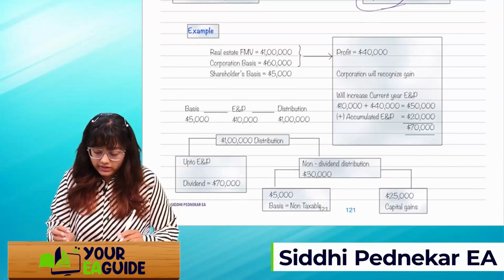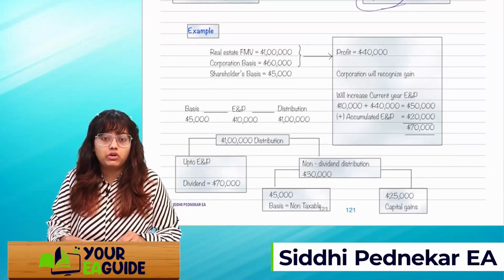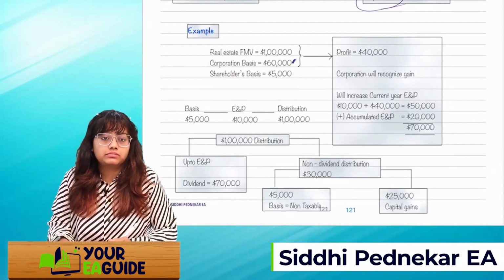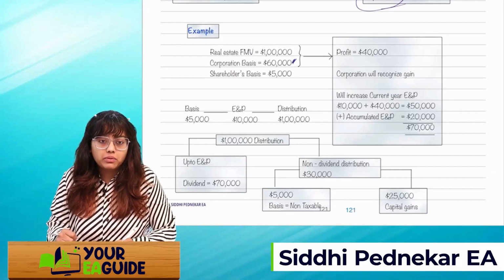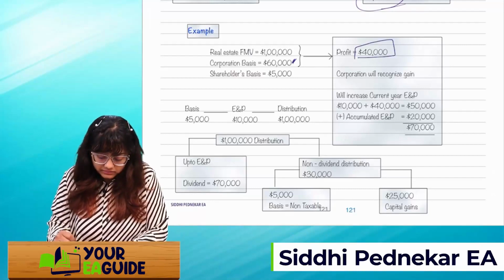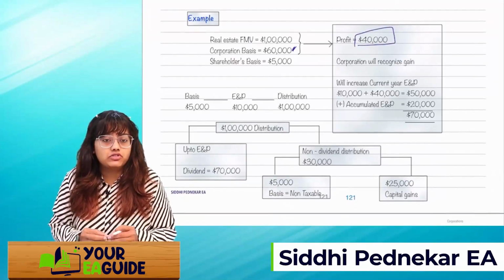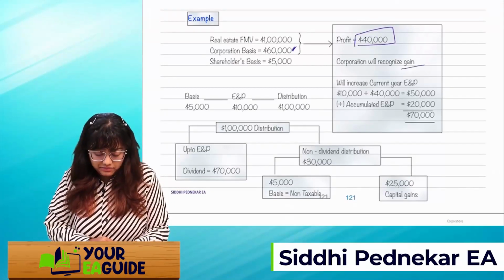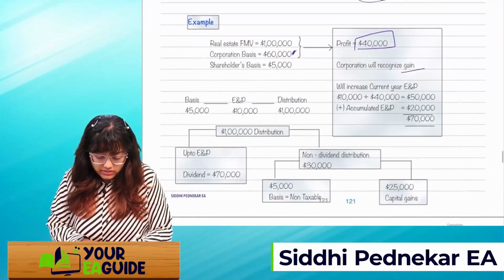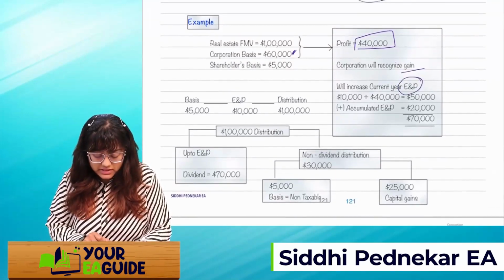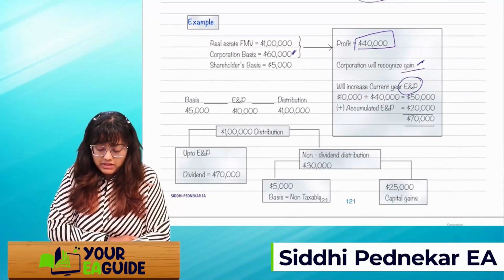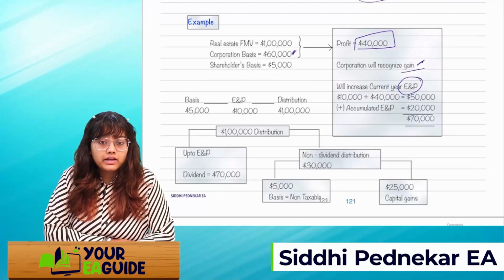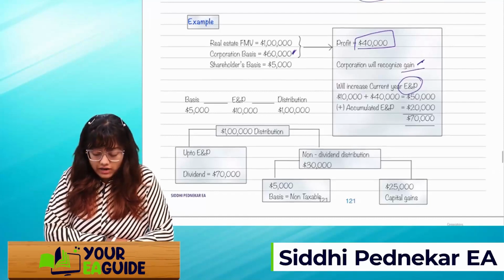If you receive real estate which has a fair market value of 1 lakh, and the corporation's basis in this asset is 60,000, right? So for the corporation, the profit is 40K, I can say, and the shareholder has a basis of just 5,000. The corporation will recognize the gain, right? So this is how they will increase the ENP. Since the gain has been recognized, for example, the basis is 5,000 for the shareholder. Current year ENP is 10,000. And we have distributed 1 lakh.